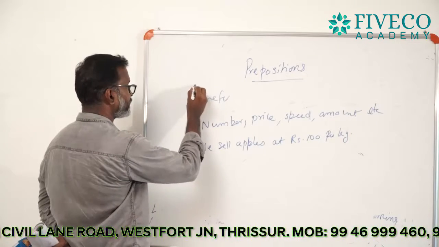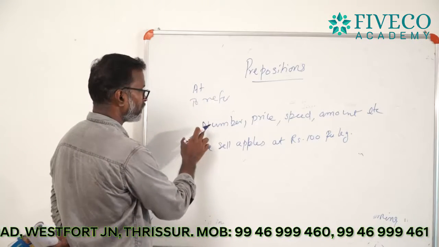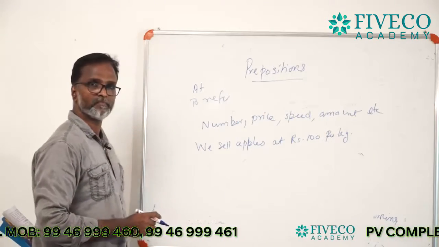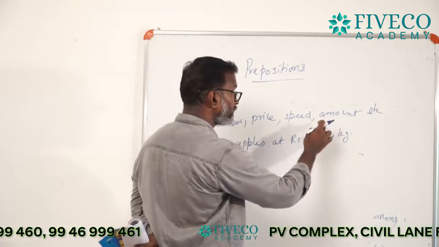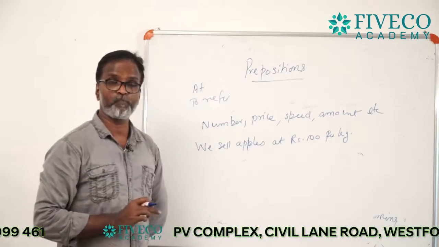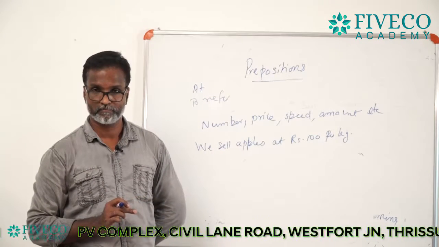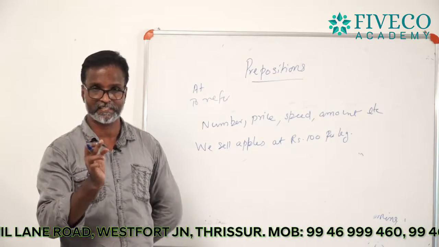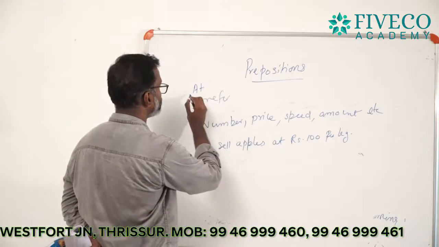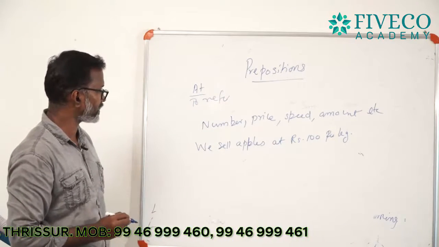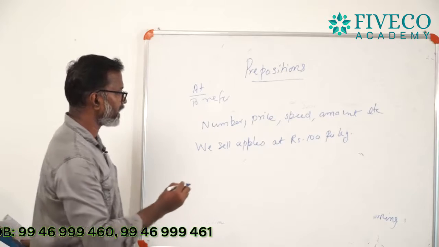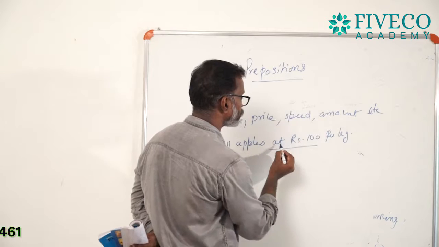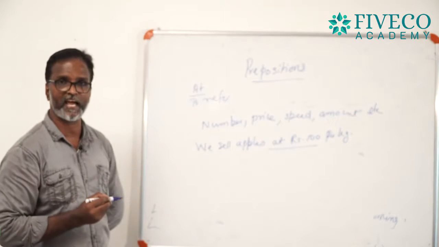Listen, "at" can be used to refer to number, price, speed, amount. And here an amount is mentioned. Rupees 100, that is the amount. So while we refer to an amount in any sentence, you can use the preposition "at" before it. We sell apples at rupees 100.